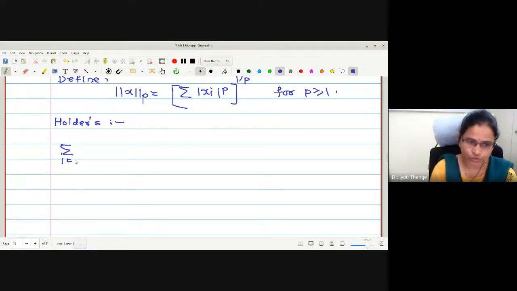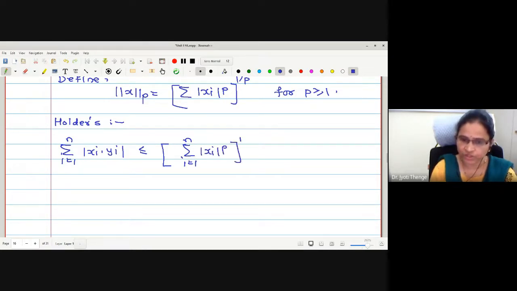Summation i equals 1 to n of mod of xi into yi is less than or equal to summation i equals 1 to n mod xi raised to p, raised to 1 by p, into summation i equals 1 to n mod yi raised to q, raised to 1 by q. This can be written as norm p of x into norm q of y.